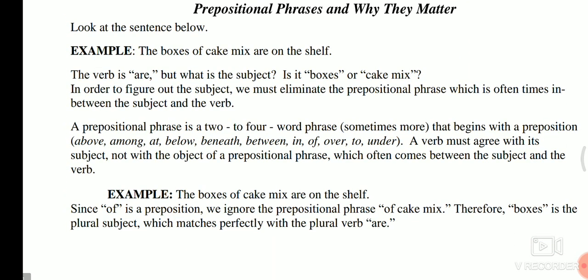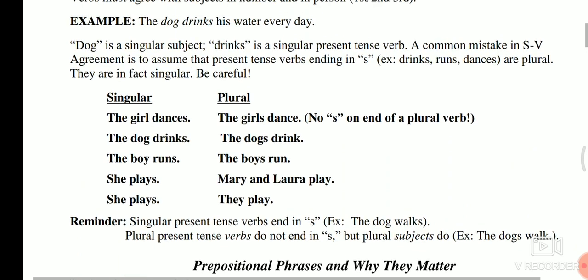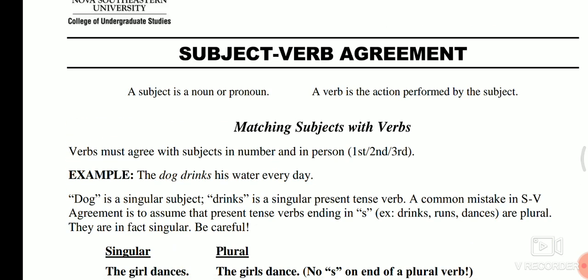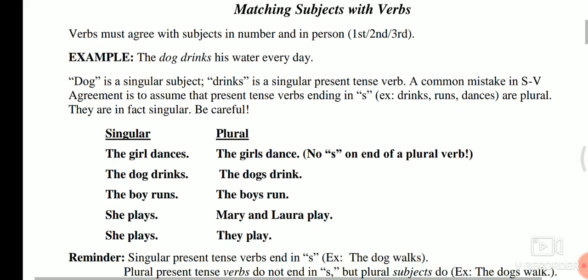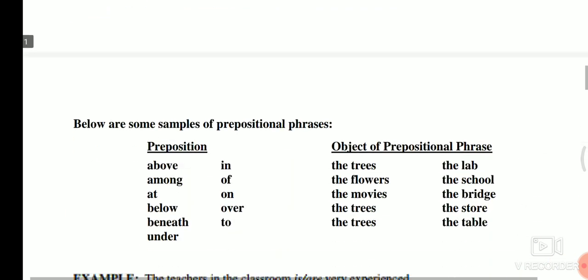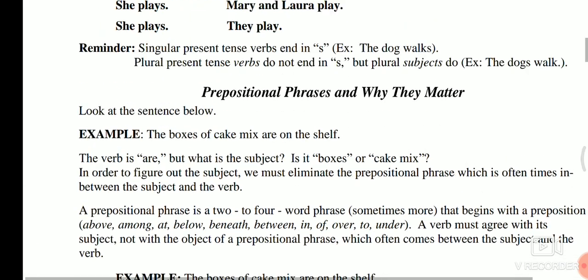Now we'll see prepositional phrases and why they matter. First we understood what a subject is, what a verb is and what their agreement is. Now we'll understand about prepositions.